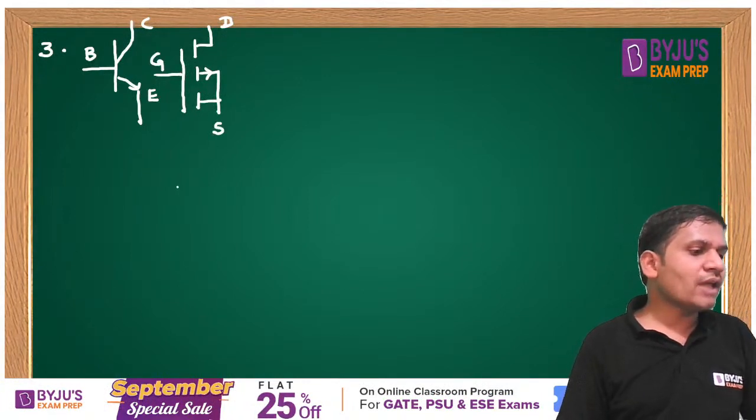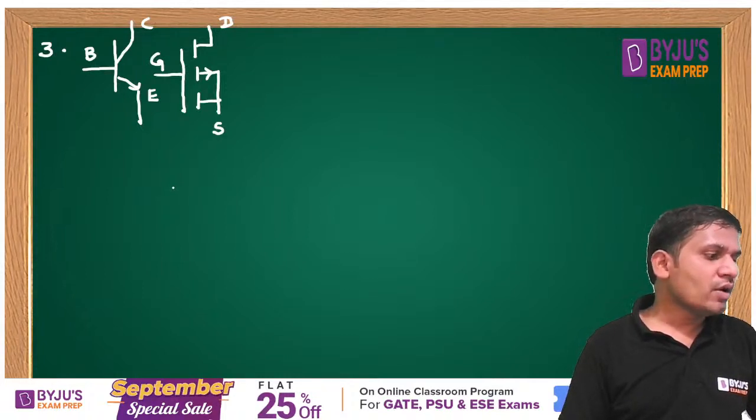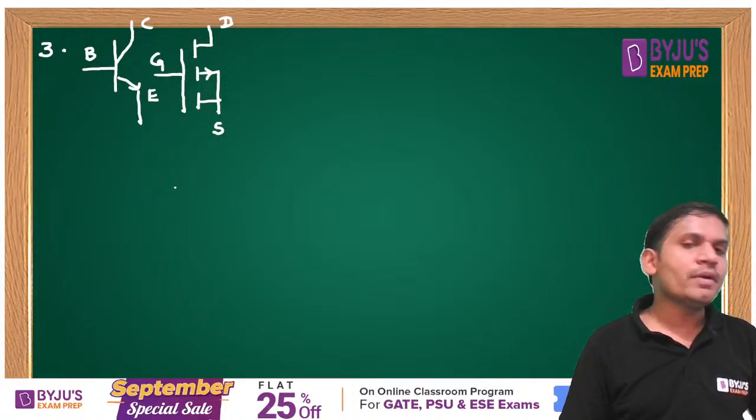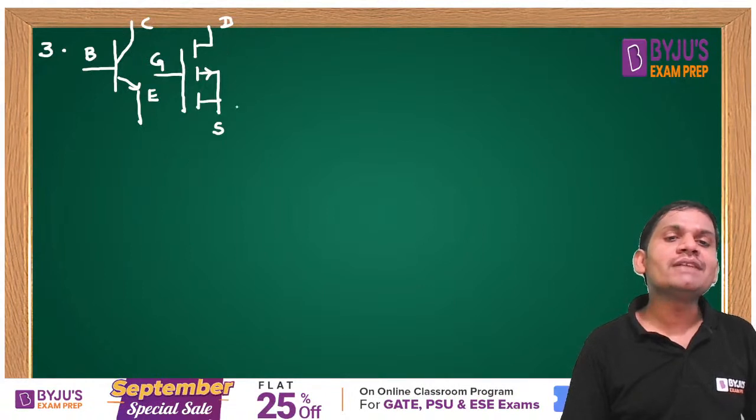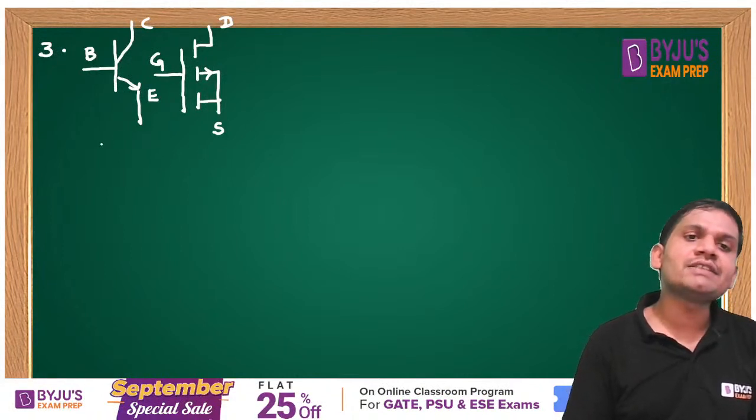What is the ideal characteristics of MOSFET? What is the ideal characteristics of BJT? This is the BJT. This is the MOSFET.